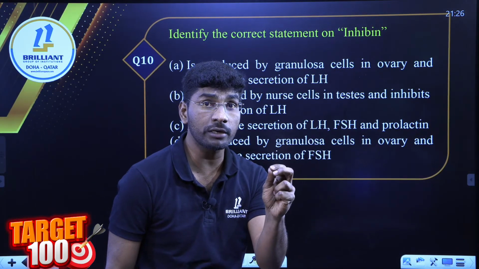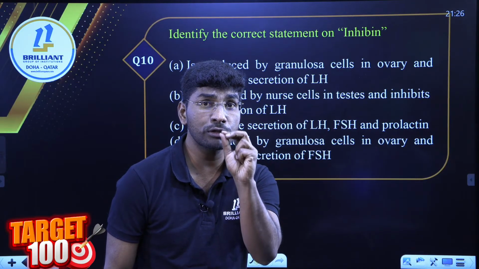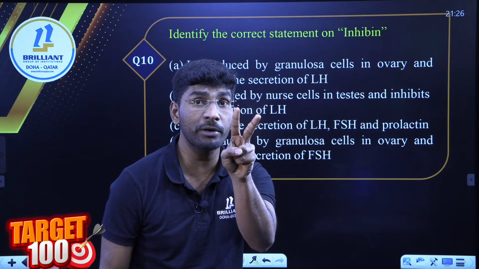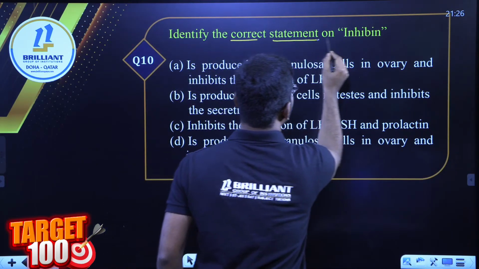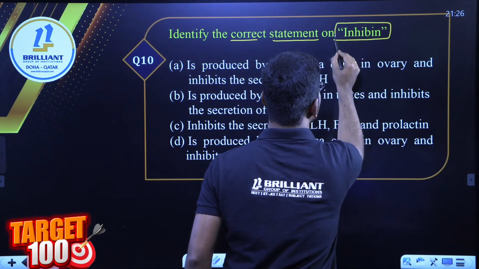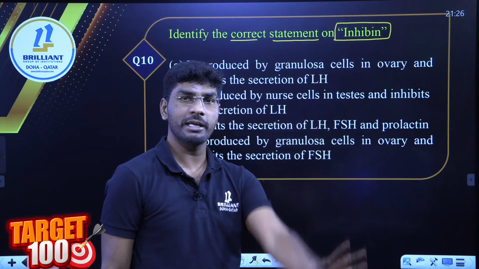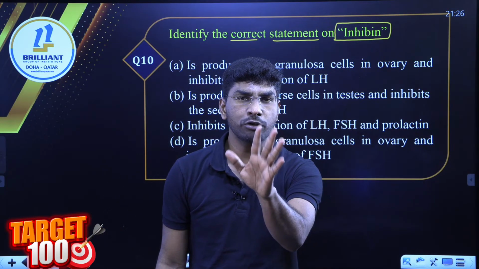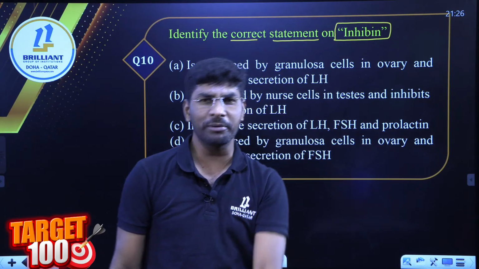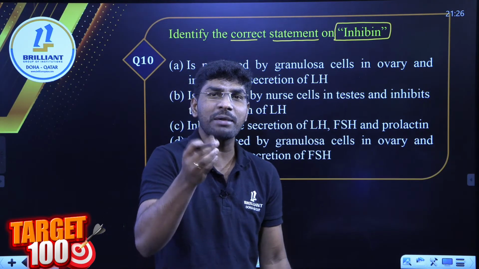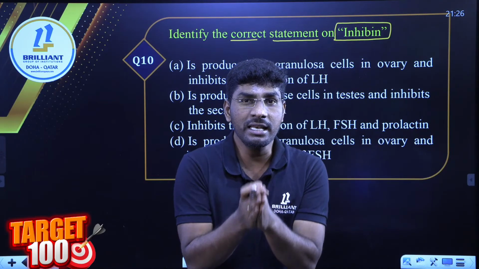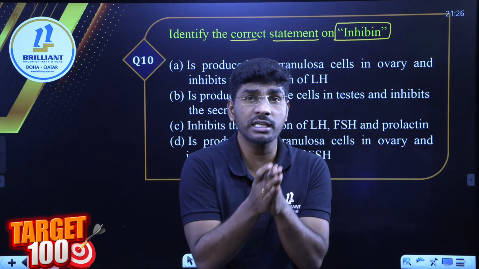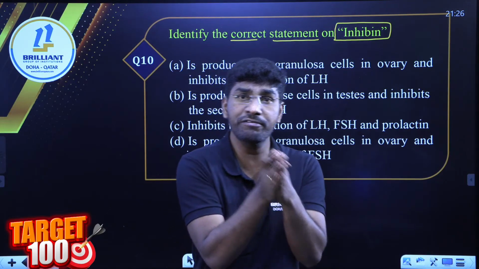Carefully read this question. This question also carries 2 marks. Remember, all of you. Identify the correct statement of inhibin. What is this inhibin? Students, keep in mind, inhibin is a hormone secreted in both males and females.